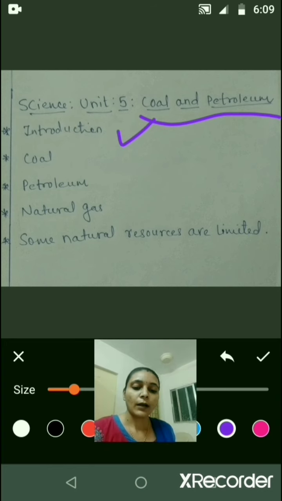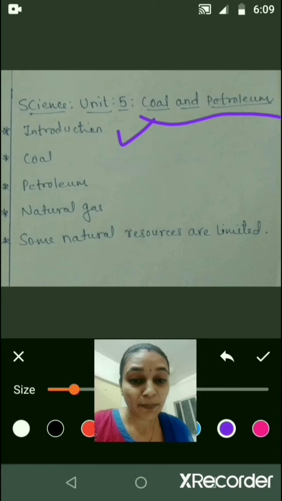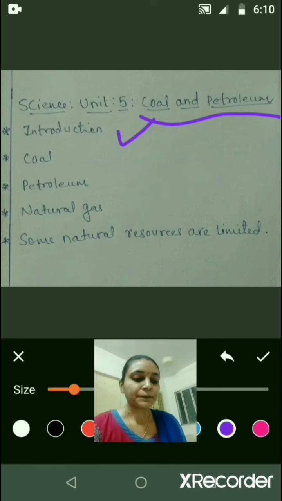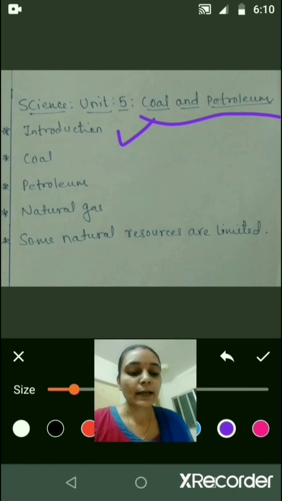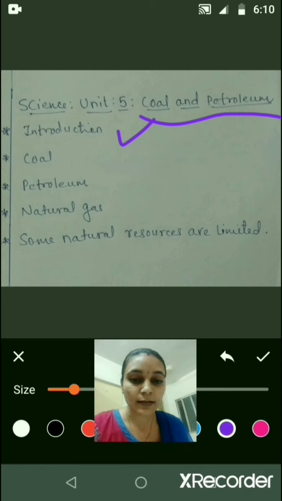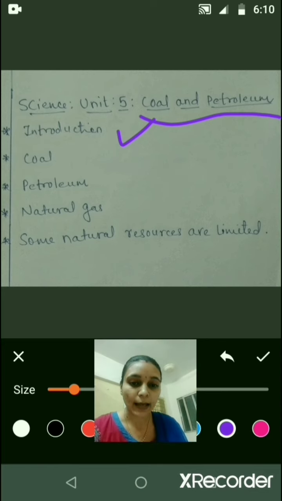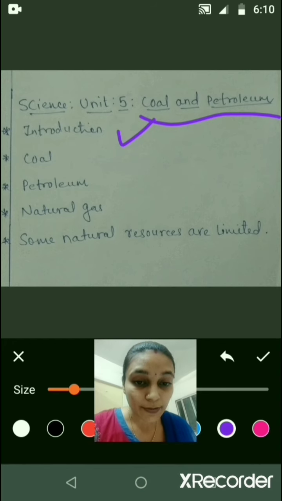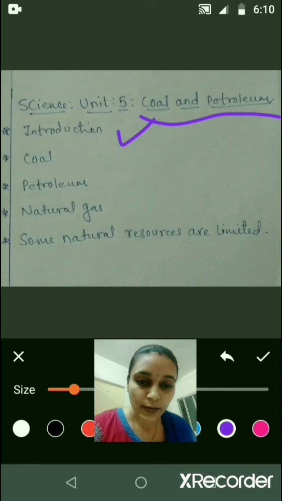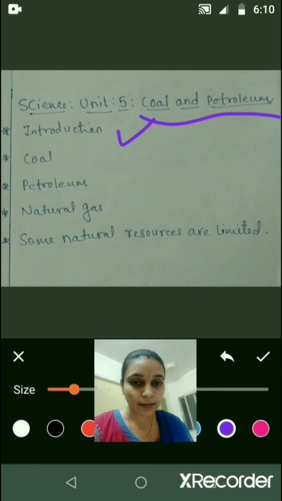Let us start with the introduction part. We use various materials for our basic needs in our day-to-day life. Some of them are found in nature and some have been made by human efforts. Natural resources can be broadly classified into 2 types. First is inexhaustible resources and second is the exhaustible natural resources.